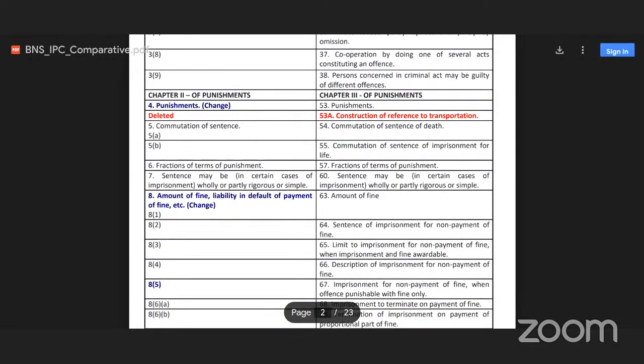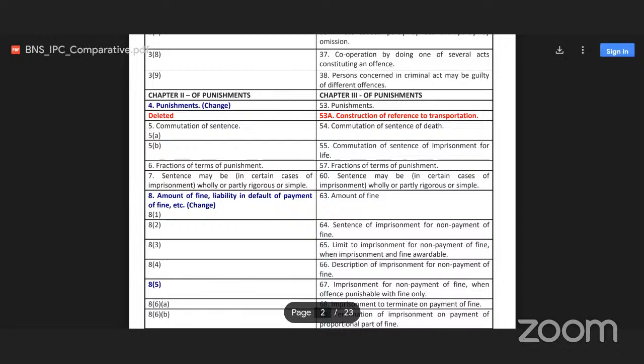Then chapter 2 of punishment. Chapter 2 of punishment is now in BNS, but it was chapter 3 of punishment in IPC. Section 4, punishment. What is punishment? It was given in IPC in section 53, but now in BNS it is section 4. Then IPC section 53A, construction of reference to transportation, is now deleted.